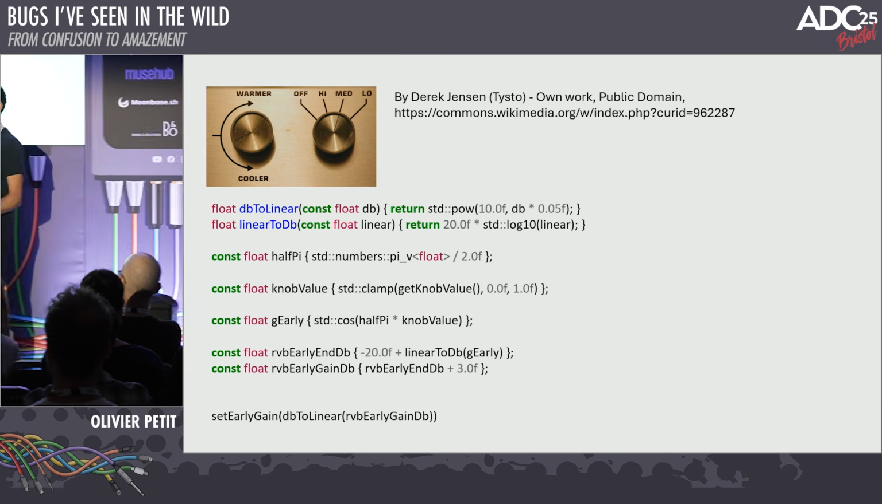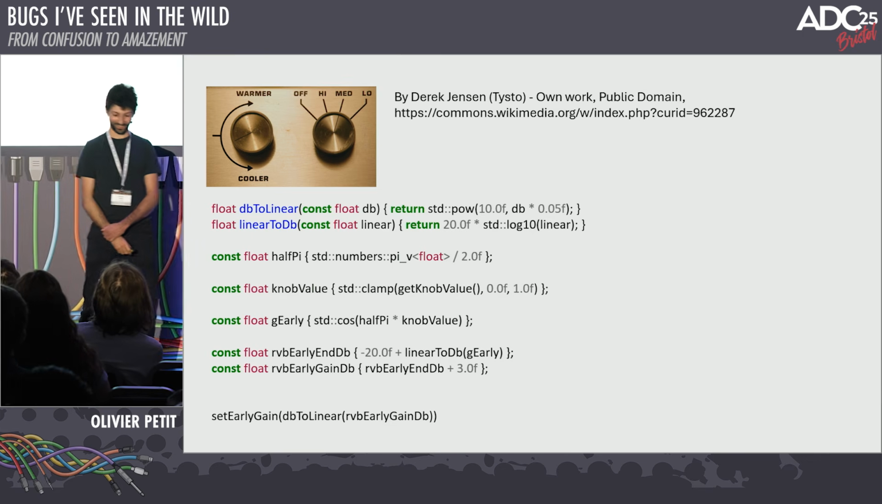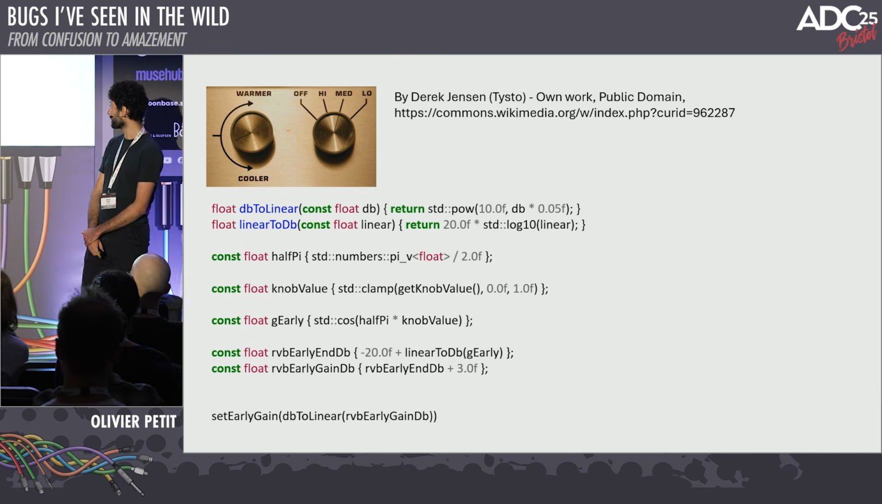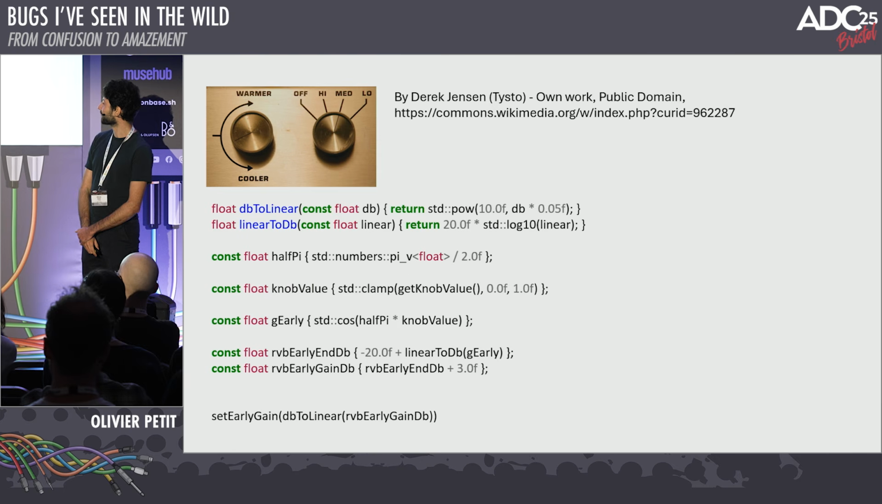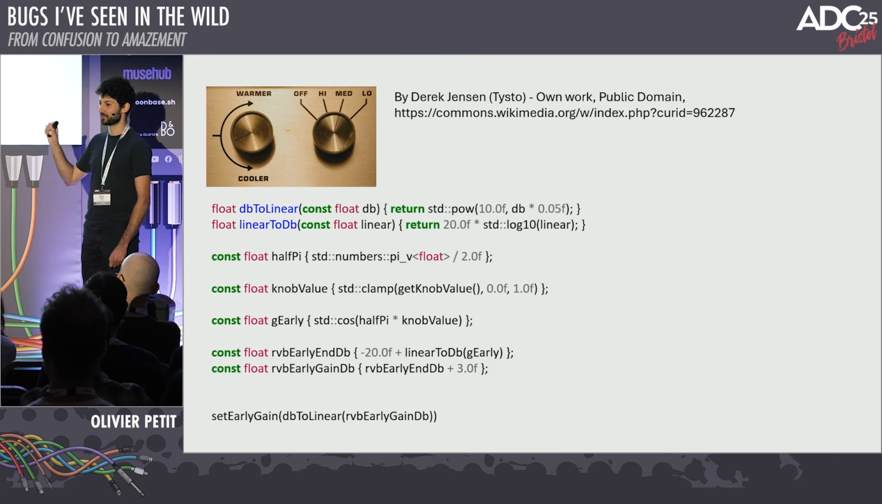Yes? Log of 0 is minus infinity. Log of 0 is minus infinity, right. But we're clamping the value of the knob between 0 and 1, and the cosine of half pi times 1 is exactly 0, right?